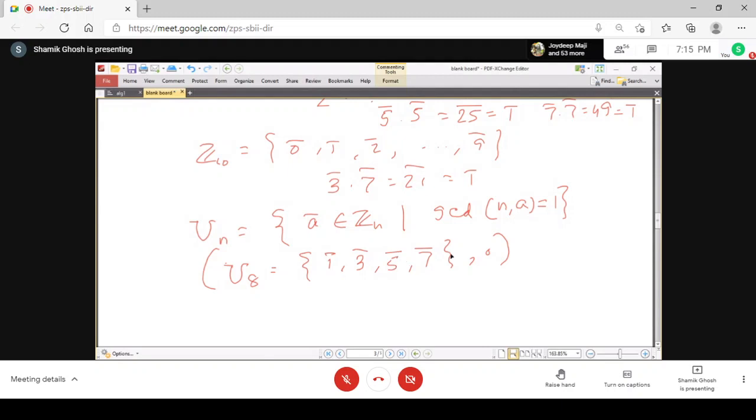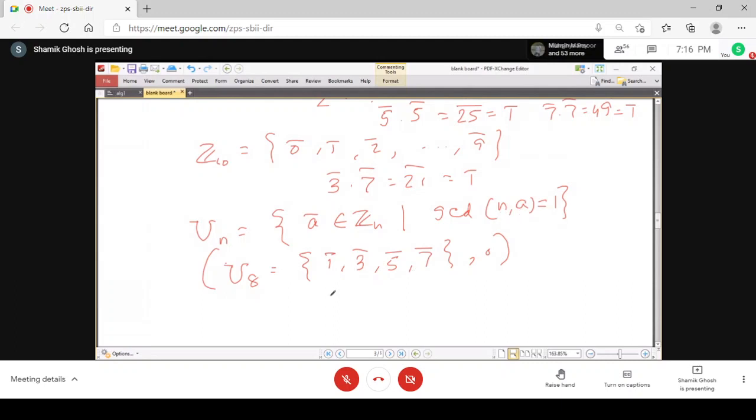You can easily see that if GCD of a with n is 1 and GCD of b with n is 1, then GCD of ab with n is also equal to 1. That is very obvious because there is no common element other than 1 between a and n, or b and n, so there is no common element of ab and n either.